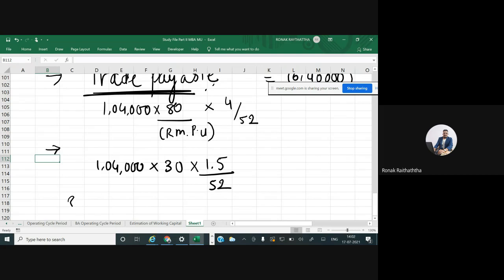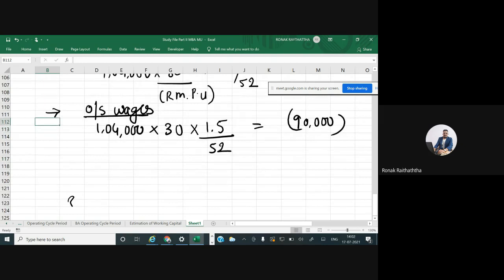So we'll get the equivalent amount of 1.5 weeks. That will be my outstanding wages. What do we get? Can someone tell me, please? 90,000. 90,000. Okay.